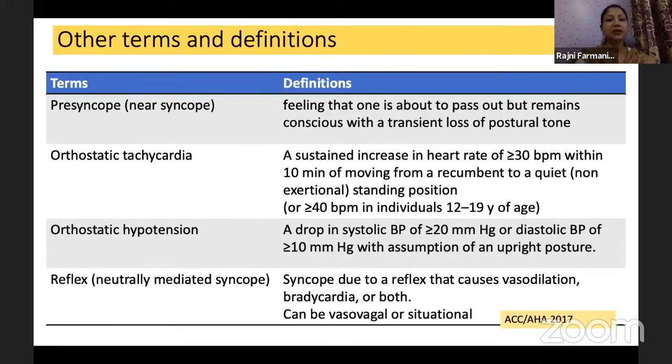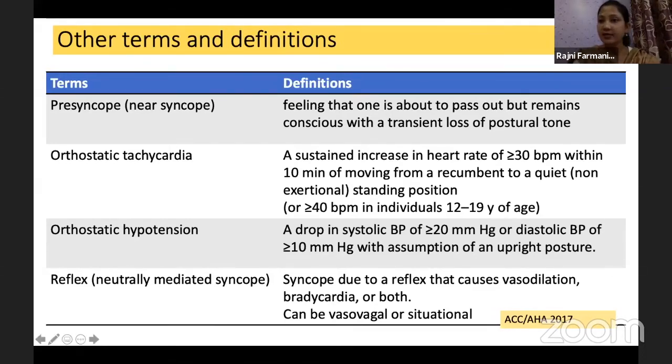These are the terms and conditions which actually come with the syncope. This word is pre-syncope, first thing. That is near syncope. That is the feeling that the one is about to pass. The one will suddenly have a feeling of loss of consciousness, and they might have a transient loss of postural tone, but there will be no loss of consciousness. It is the initial stage of syncope, known as pre-syncope, having that feeling of passing away.